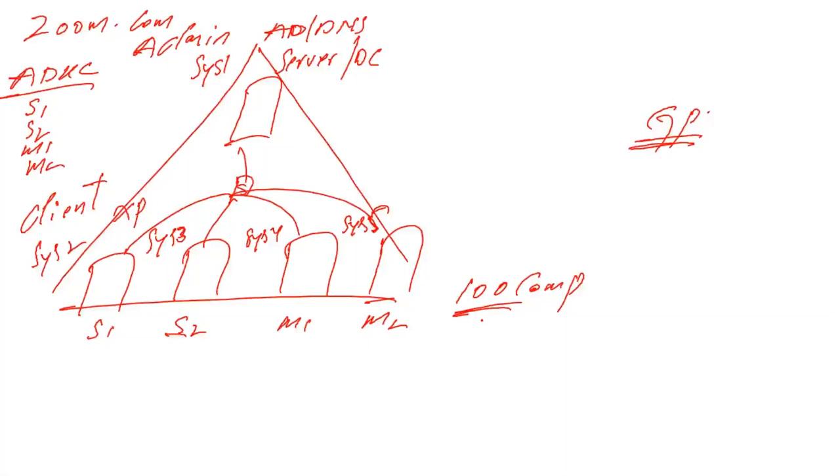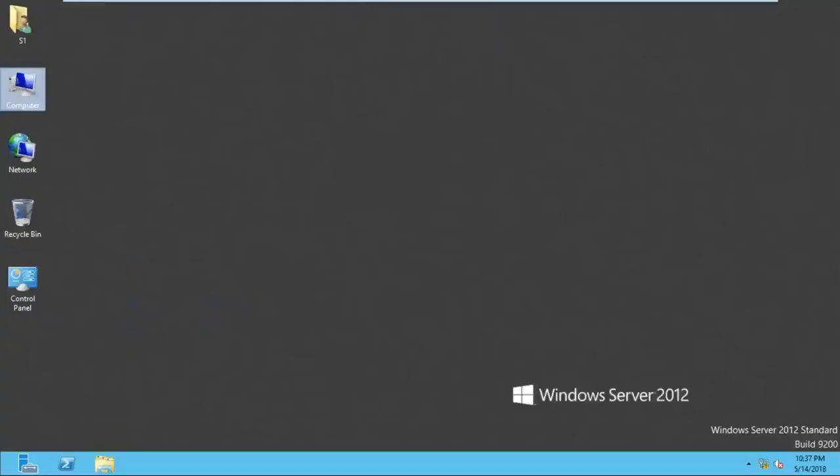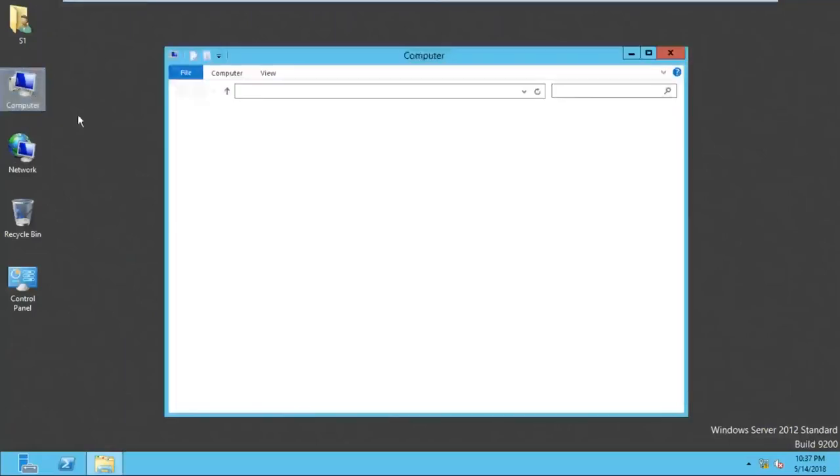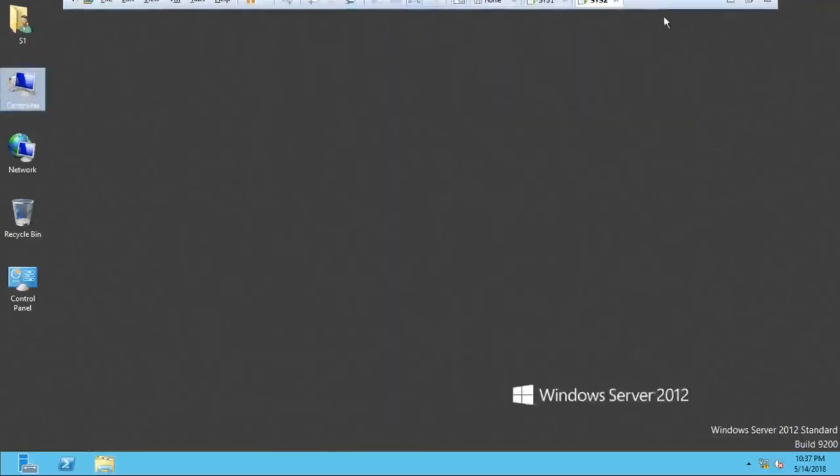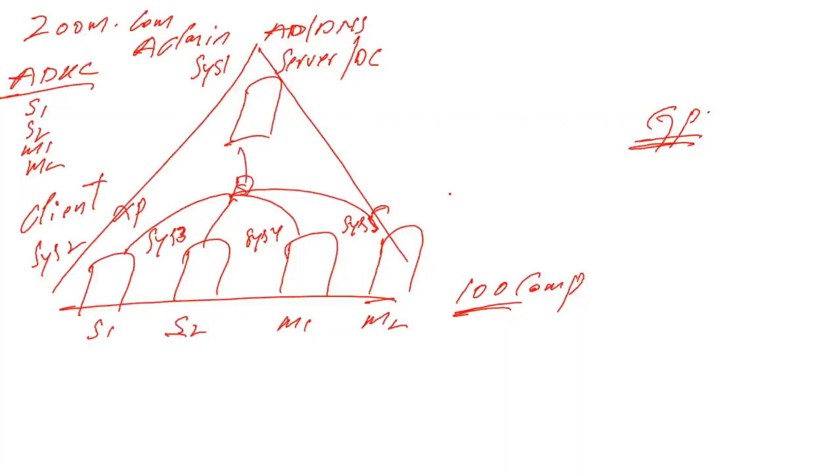So like this, my boss comes one day saying, sir, please don't allow any user to access the computer. On the screen, you can find the computer icon. I don't want to allow any user to access the computer. Can we restrict? Yes, we can restrict. For example, if you open the computer, can you find the C drive? Yes. One day my boss says, sir, in the C drive we have the operating system. By mistake, if users delete the operating system files or software files, the operating system is corrupted. So please restrict the C drive. So as administrator, to restrict the C drive, do I have to visit all 100 machines, sir? No. By using the server, by using group policy, we can restrict the C drive. If I restrict the C drive, now the user can log into any machine.